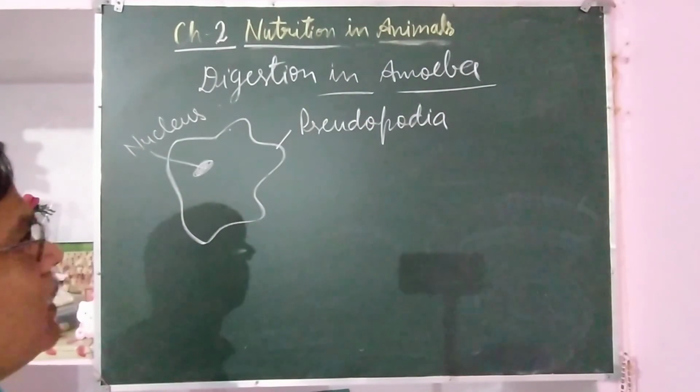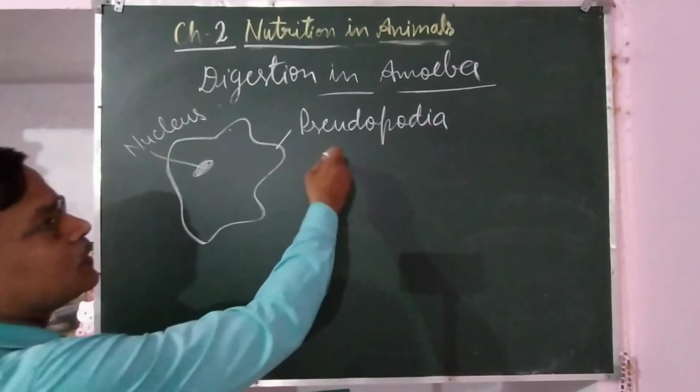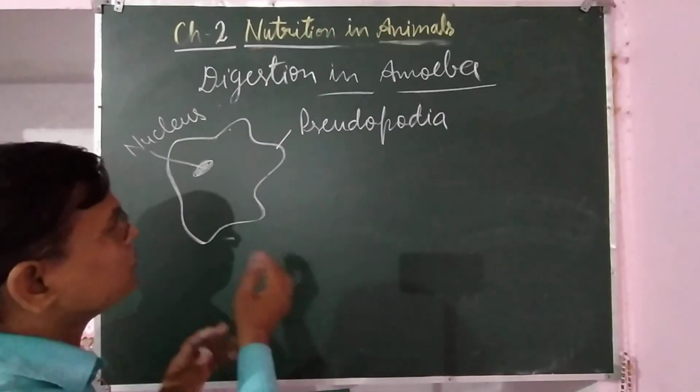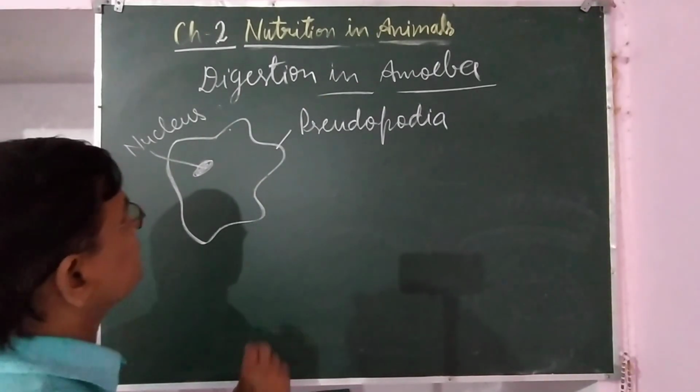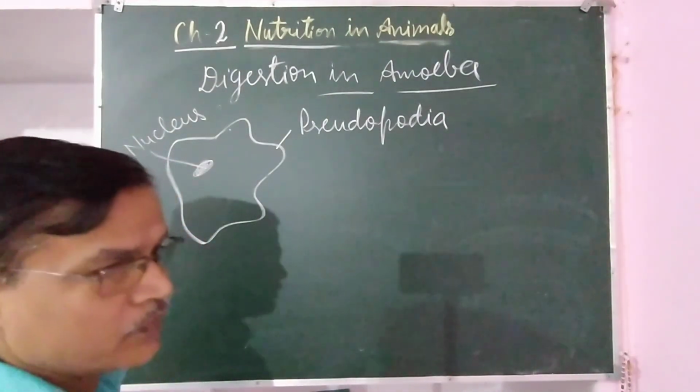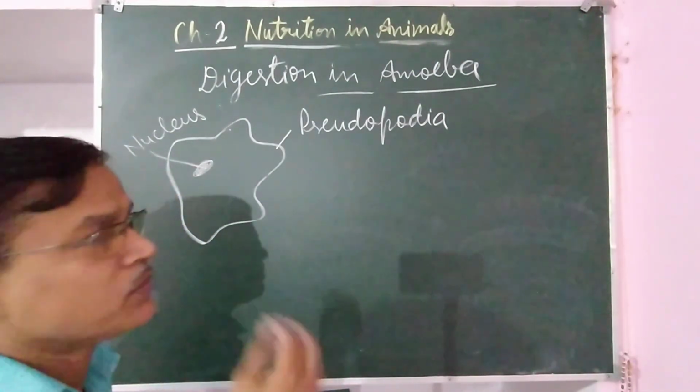Pseudopodia help in movement of the amoeba, and they help in capturing the food. In human beings, food is taken with the help of the hand and put into the mouth.